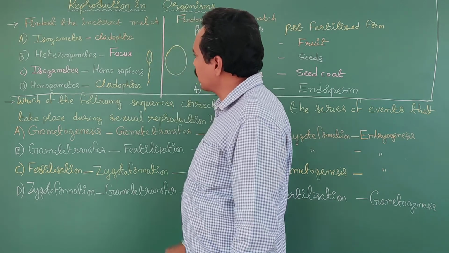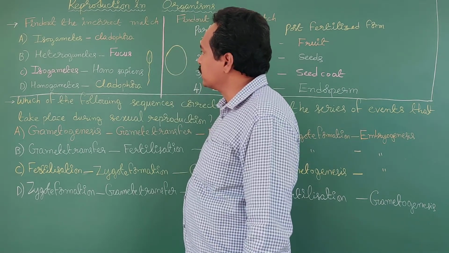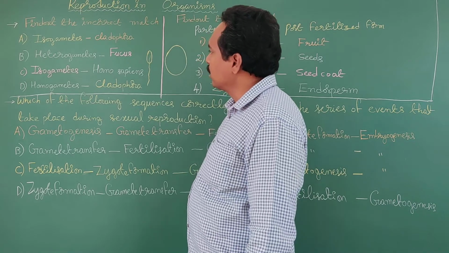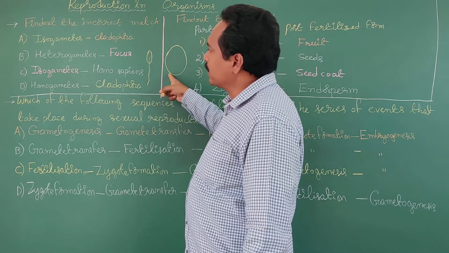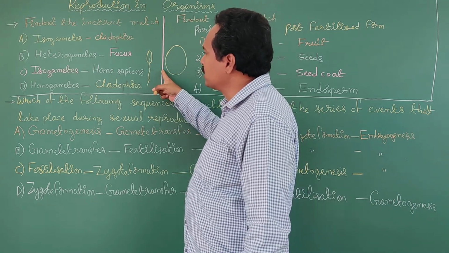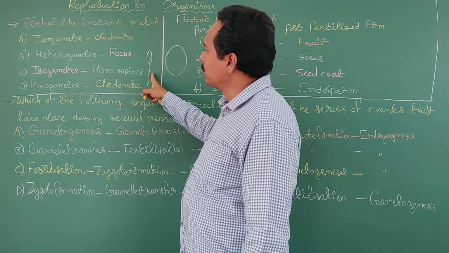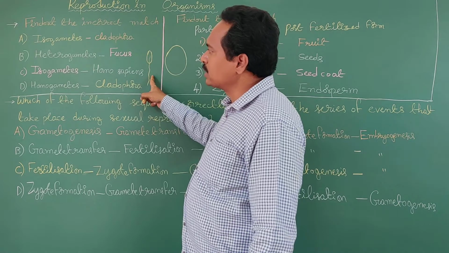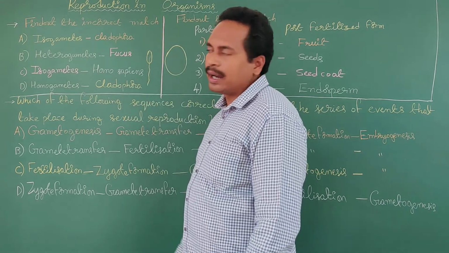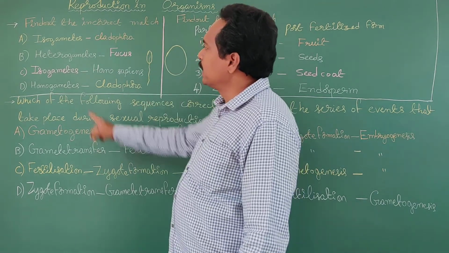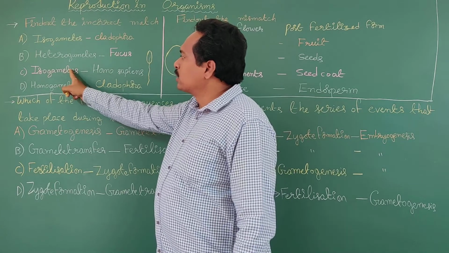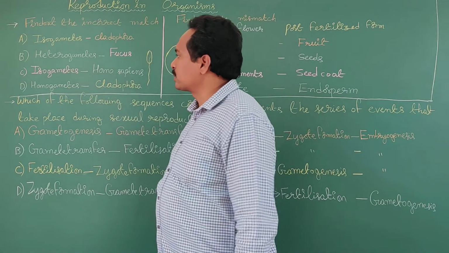The female gamete, the ovum, is large in size and non-motile. So two different gametes are produced by Homo sapiens. So Homo sapiens produces heterogametes, not isogametes. So it is an incorrect match. So option C is the correct answer.